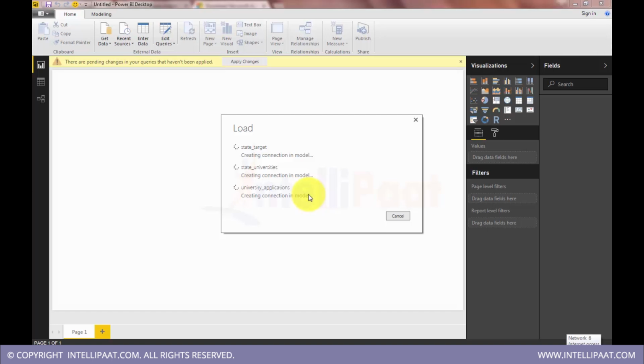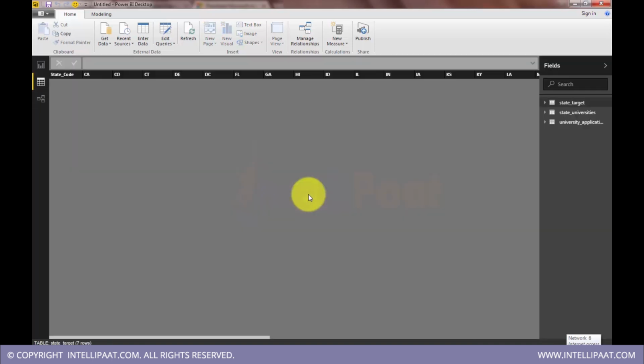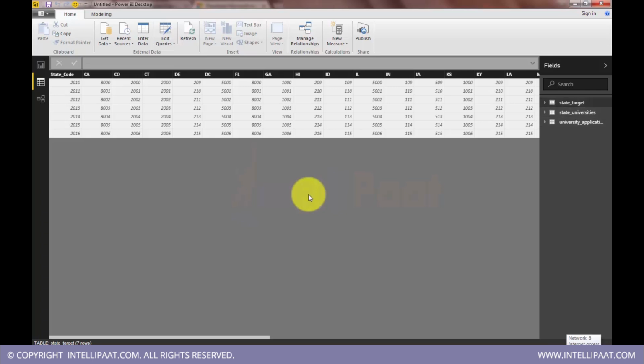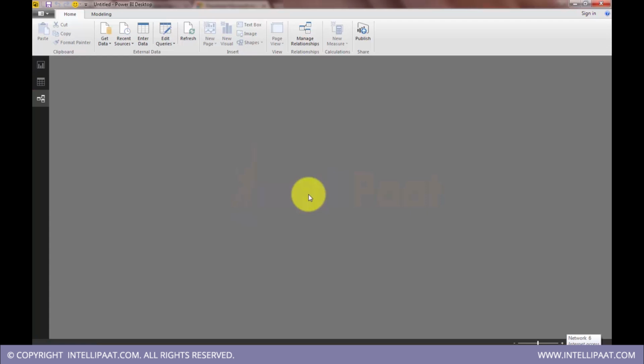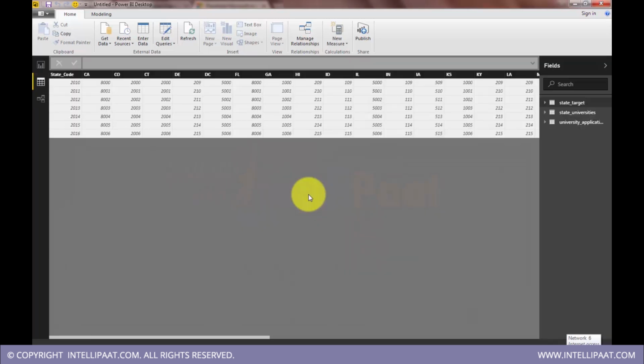Okay, so what is happening is now the data from all the sheets is getting embedded into the system, and the table, schema, data model, everything is getting created, detecting relationships. Yeah, so see, now we got all three tables here, and if there are any relations, they will be created. I don't think we have any relations here. Okay, let's get back to the data. So we have state-wise target, state-wise universities, and then university applications.